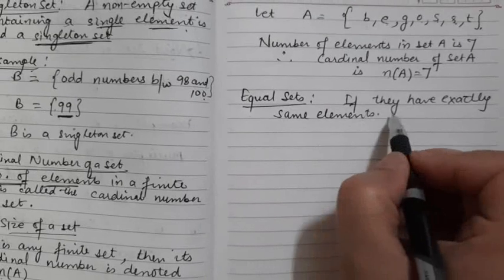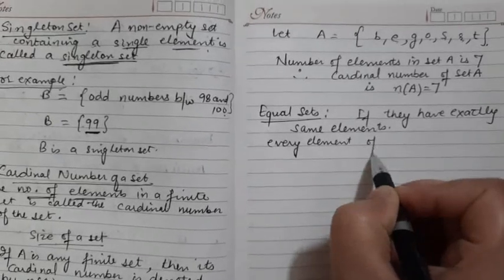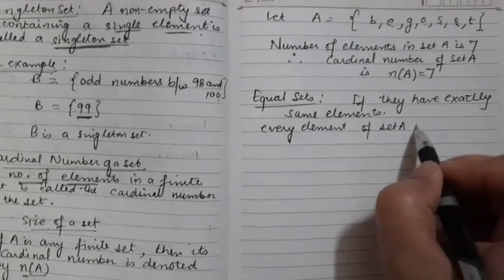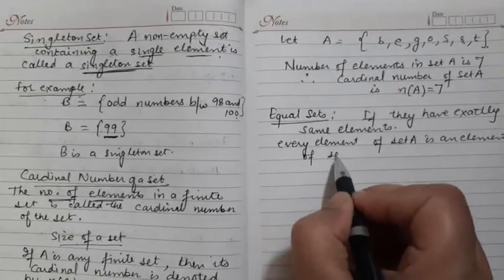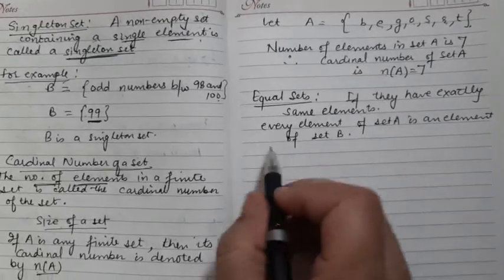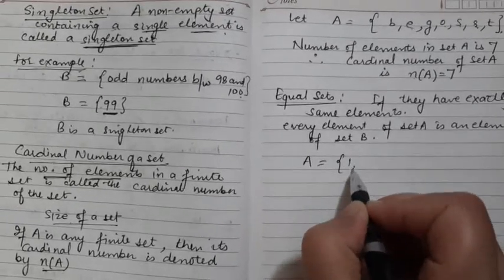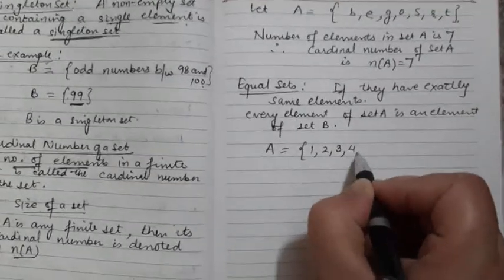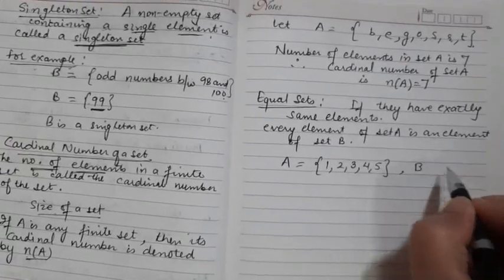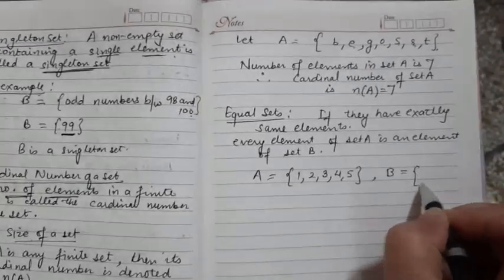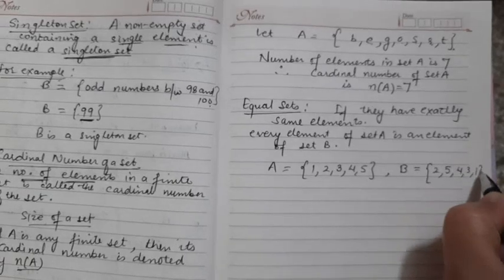That is, every element of set A is an element of set B. For example, set A equals 1, 2, 3, 4, 5, and let B equal 2, 5, 4, 3, 1.